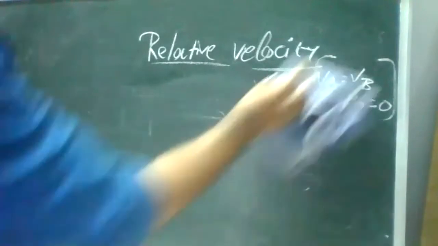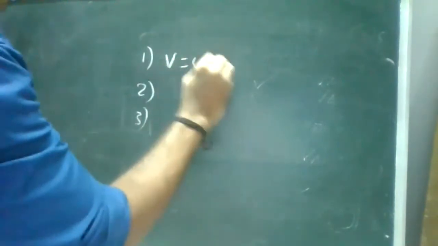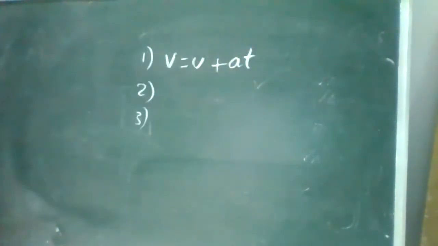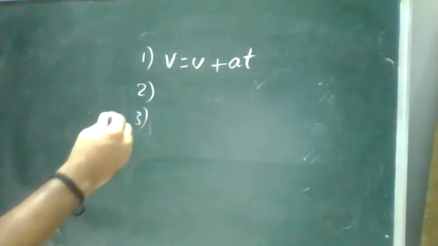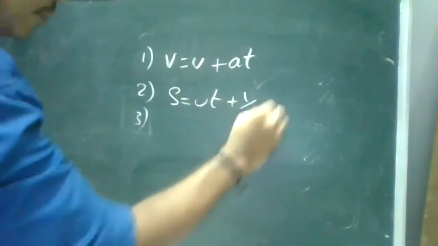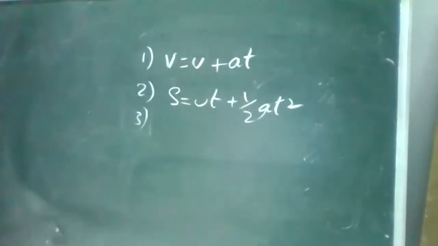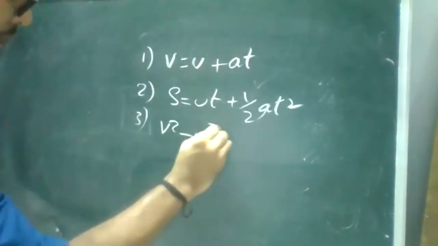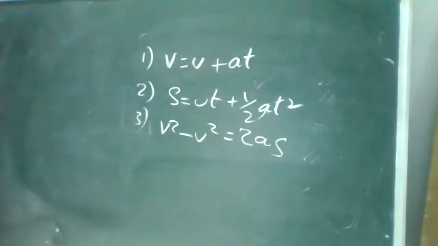So you know about these relations under motion in a straight line. There are three equations. Are you familiar with the three equations? What are the three equations? Can you tell me? V is equal to U plus AT. Good. Next. X is equal to UT plus half AT square. Good. Third one. V square minus U square is equal to 2AS.